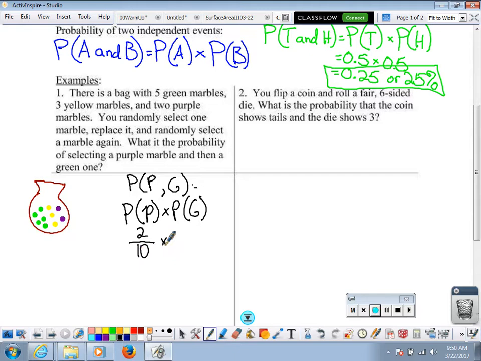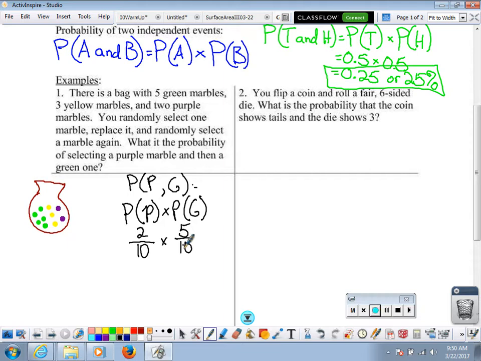Now what happens is I put that marble right back into the bag. So nothing's changing. I'm drawing from the same bag again. Shake them up, and I'm going to randomly select a marble again. What's the probability that it shows a green marble this time? Well, look at that bag, and we said there are 5 green marbles out of the 10 total marbles.